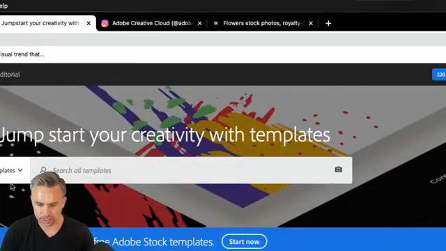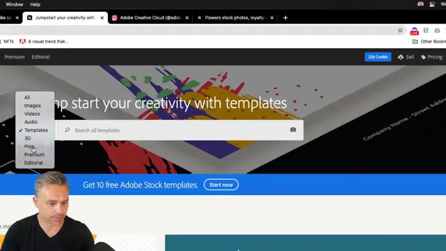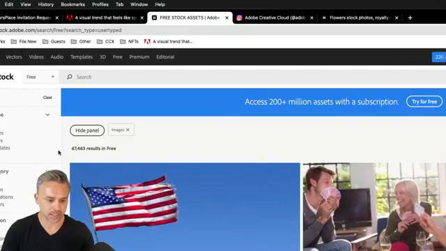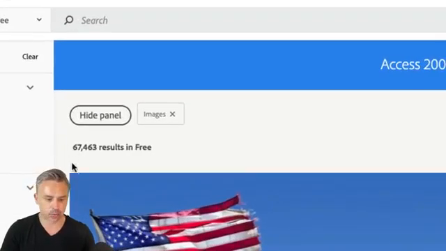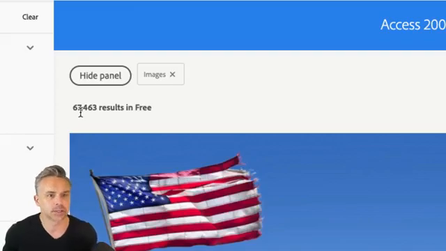Oops, I actually changed it to templates, but all you need to do is change this to free, okay? And if you just hit enter, you'll see that we have about 67,000 free results, assets that you can use right away.